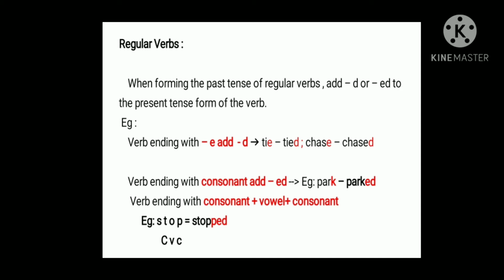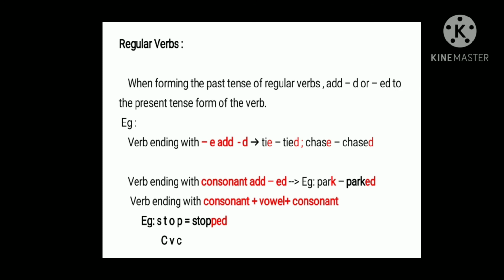Next rule, when a verb ends with consonant, vowel, consonant. This rule we have seen already in present continuous tense. When a verb ends with consonant, vowel, consonant, what will we do? We will double the letter and we will add ing. Similarly, here also, when a verb ends with consonant, vowel, consonant, we will double the letter and we will add ed. Now look at this. Stop. Take the last three letters. T-O-P. T is consonant, O is vowel, P is consonant. So what do we have to do? We have to double the letter P and add ed.